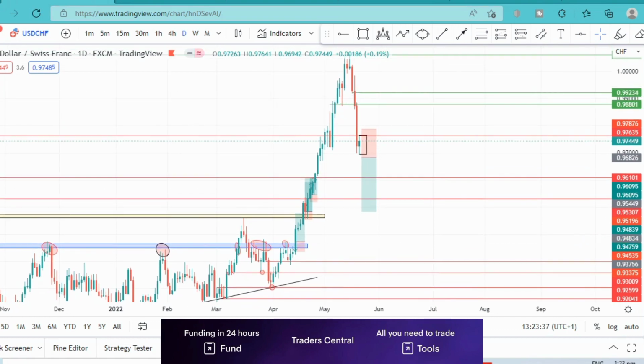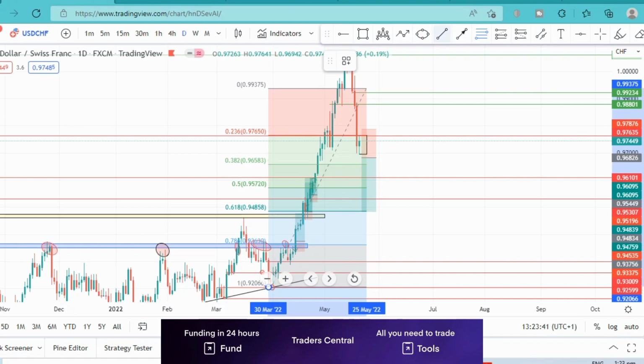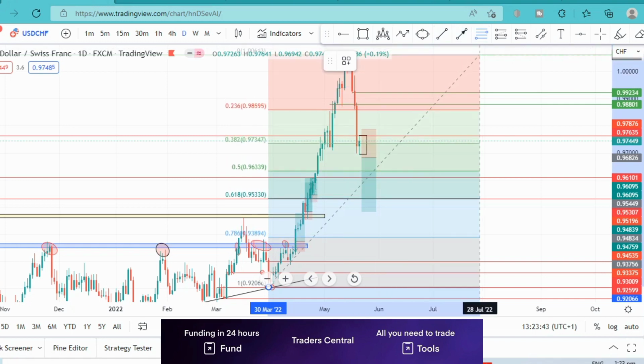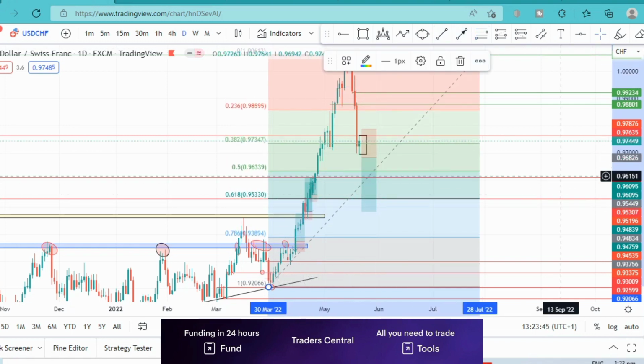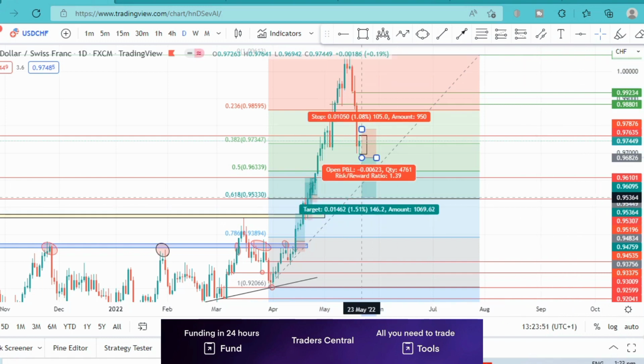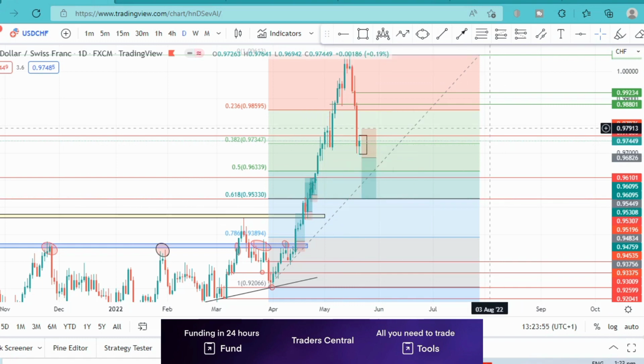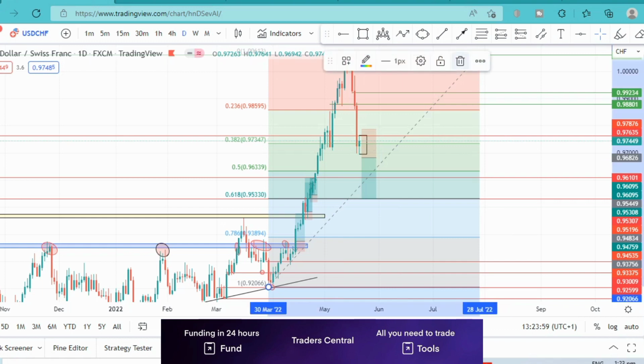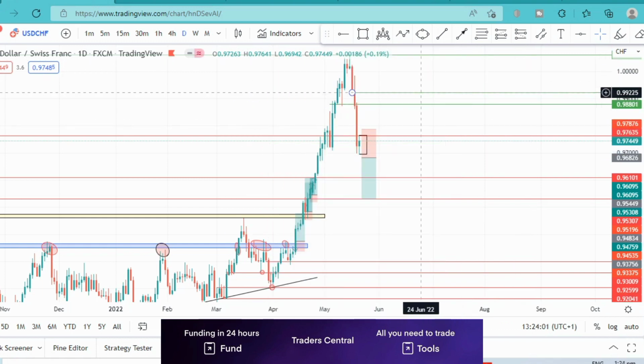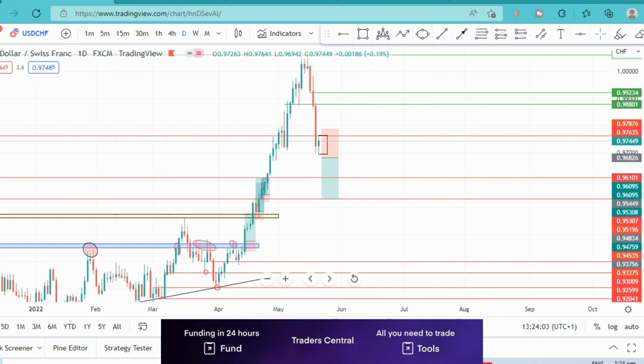So our 61.8% Fibonacci retracement level will be here around this 0.953 area. So this is where we'll be looking to take our profit finally, which is about 150 pips. So not a bad trade at all if it does play out. So this is my analysis for USD Swiss franc.